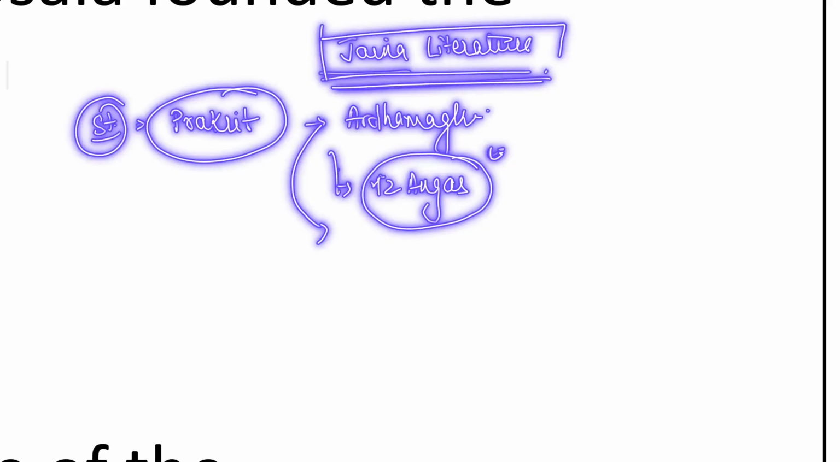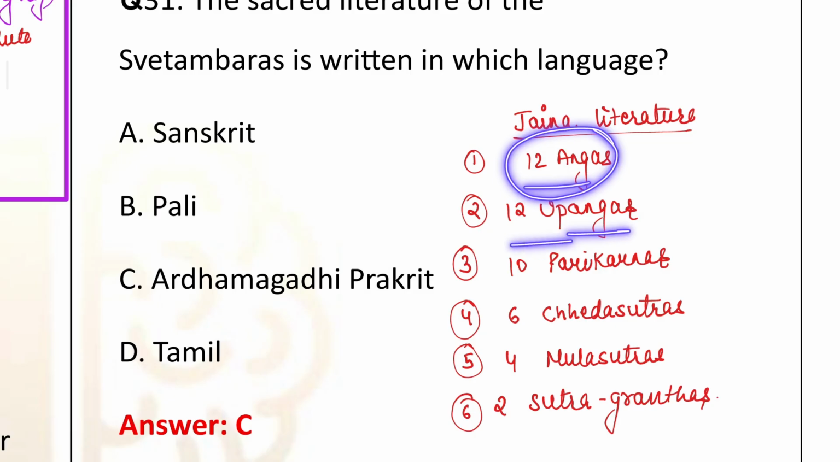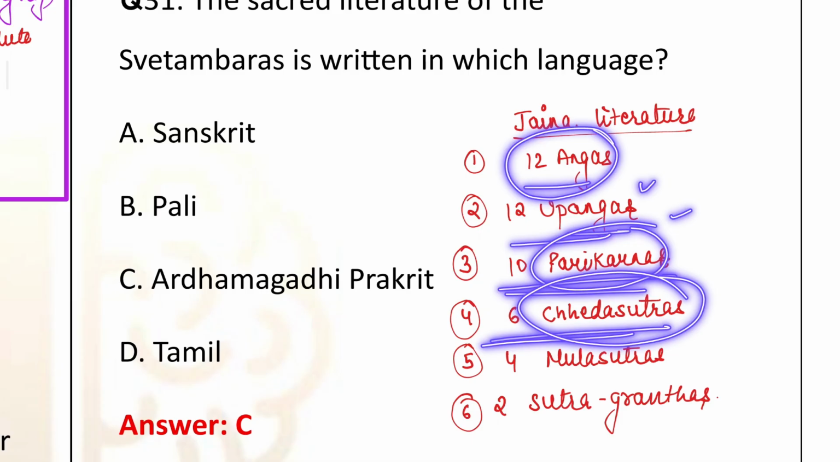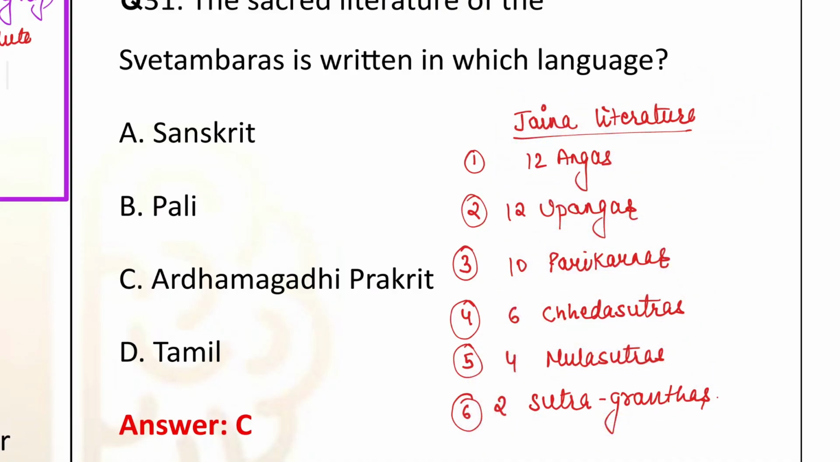Next important thing was 12 Upangas. Next were 10 Parikranas, 6 Cheda Sutras. This I have written here only. Okay, don't worry. 12 Angas, 12 Upangas, 10 Parikranas, 6 Cheda Sutras, 4 Mool Sutras, and 2 Sutra Granthas. This was the basic Jaina literature that belonged to the Shvetambara sect, and it was written in Ardhamagadhi Prakrit.